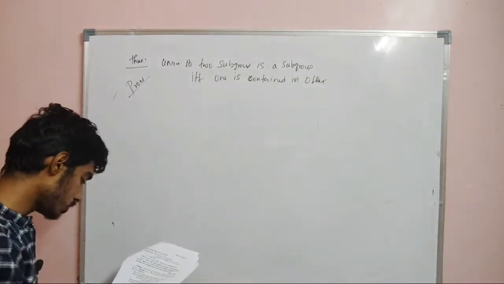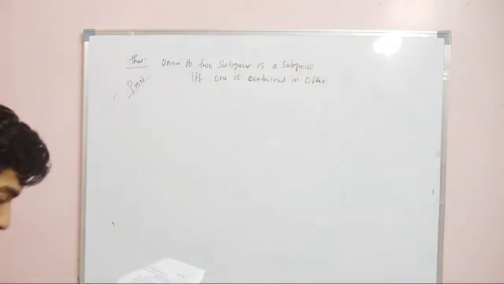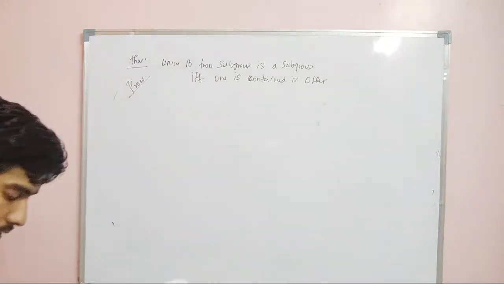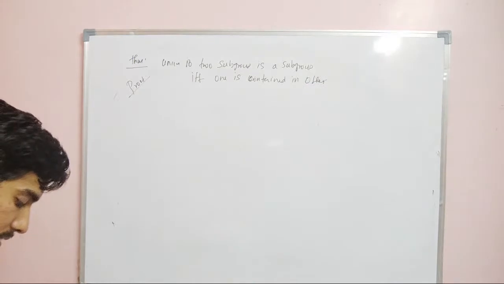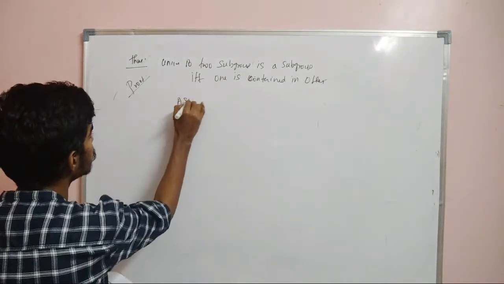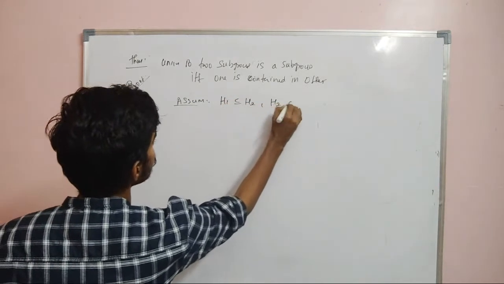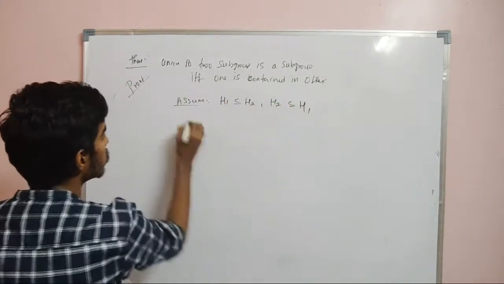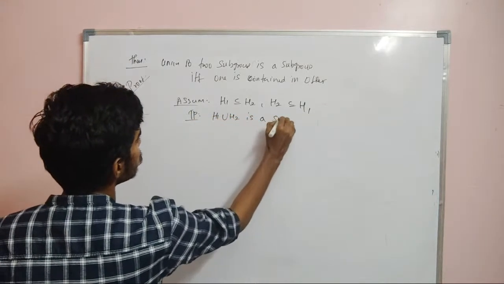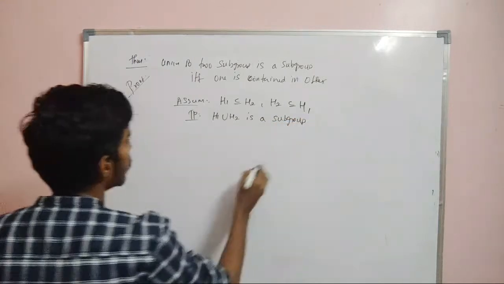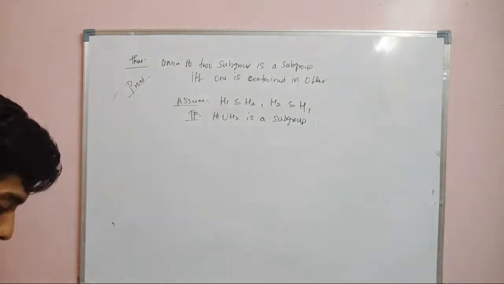So you will assume that. Suppose H1, H2 are two subgroups of a group G. I am assuming that one is contained in the other. So assume H1 is contained in H2 or H2 is contained in H1. What I need to prove is that H1 union H2 is a subgroup. This is the first case. I am assuming that one is contained in the other, and I am going to prove that the union is a subgroup, right?